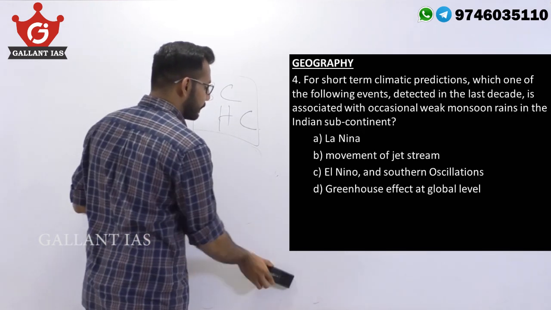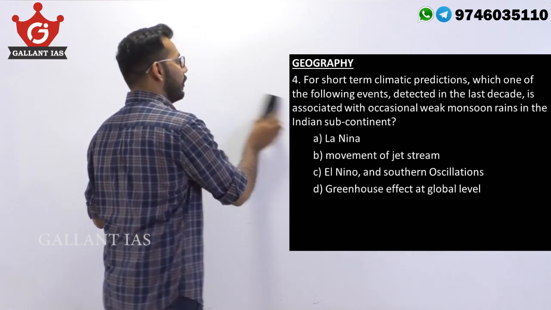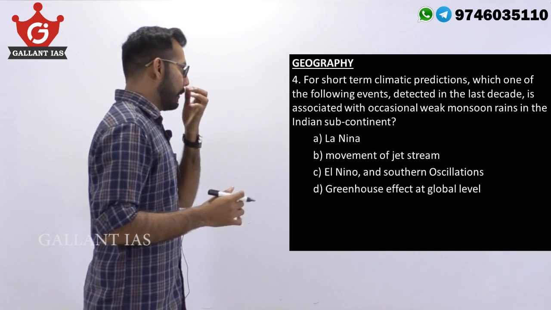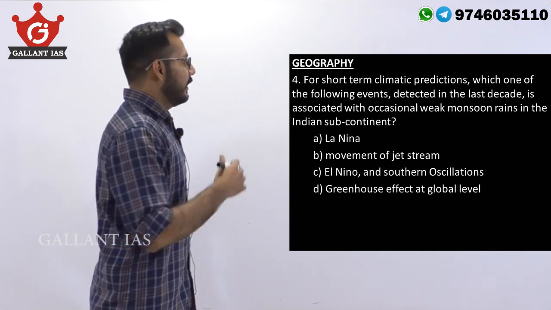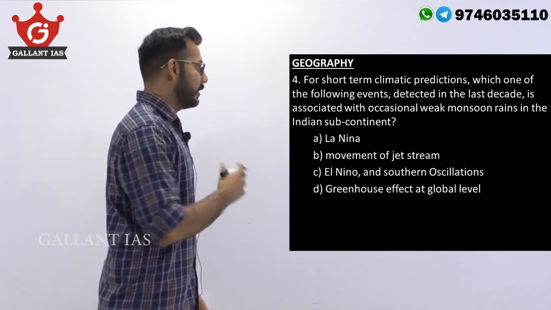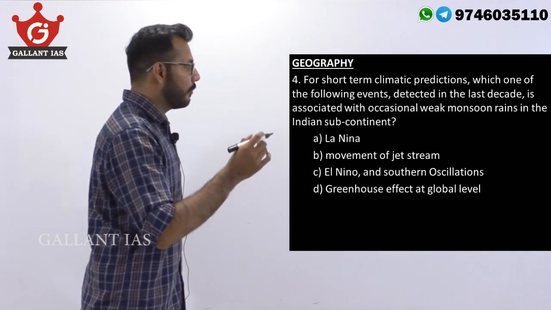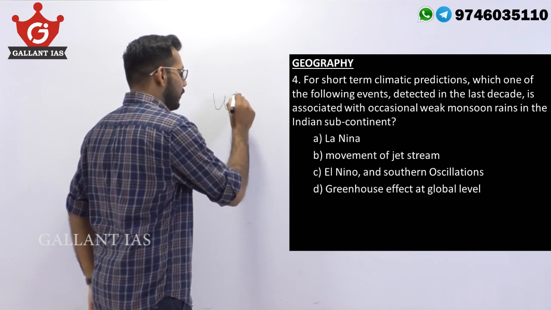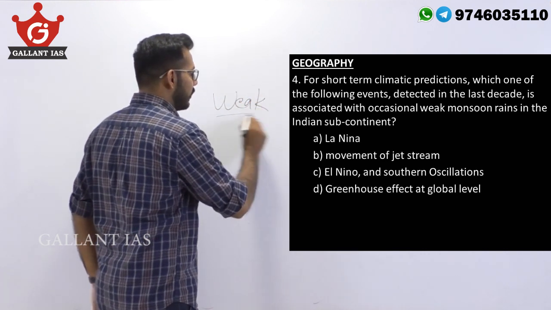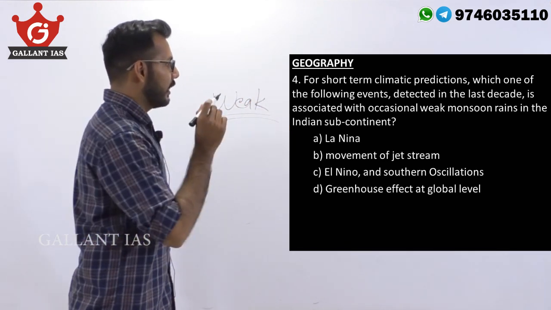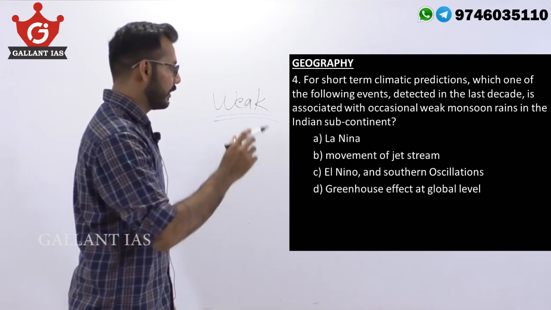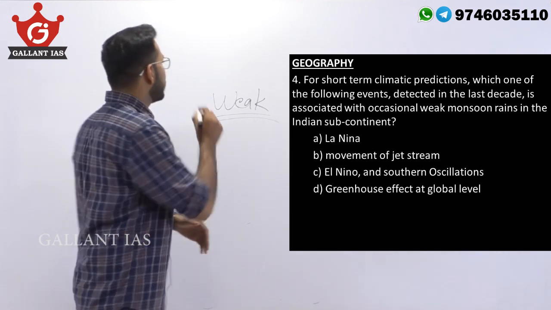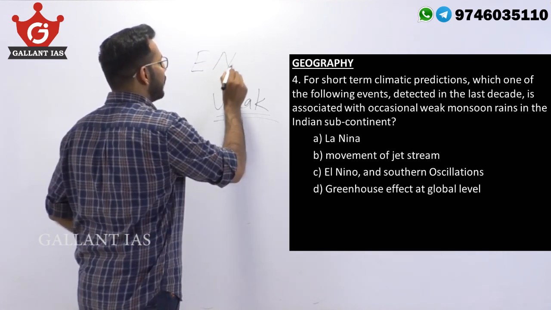Now, the fourth question from geography. For short-term climatic predictions, which one of the following events detected in the last decade is associated with occasional weak monsoon rains in Indian subcontinent? Remember, there is a key word, it is weak. They are asking about weak monsoon rains. El Nino and Southern Oscillation, which we abbreviate into ENSO,